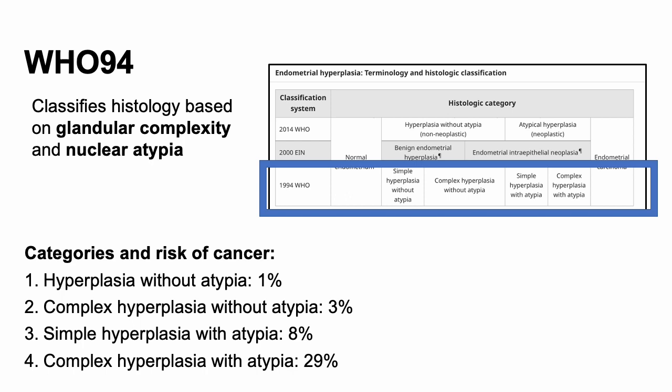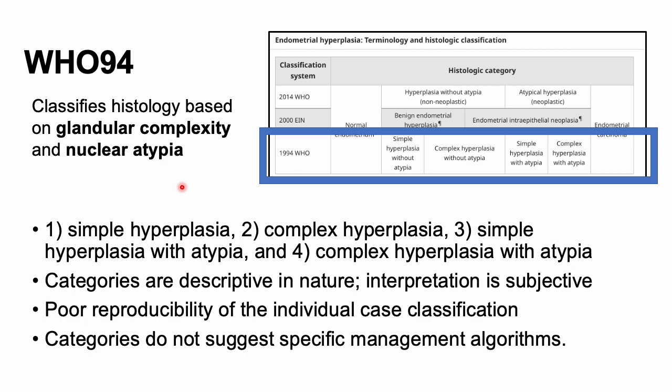We used to classify this as, or we still do, you still can, penny, nickel, dime, quarter, without atypia and then with atypia. And so because of the descriptive nature of the categories, there was poor reproducibility, and categories weren't exactly suggesting specific management for each category. So again, why they came up with a new classification system.